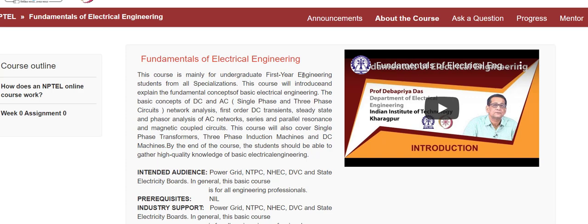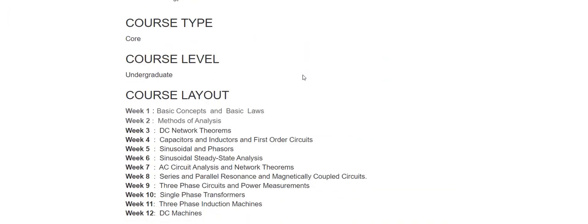Next, fundamentals of electrical engineering. This comes under network theory only. Basic concepts and basic laws, methods of analysis, DC network theorems, capacitors, inductors, first order circuits, sinusoidal phasors. If you know network theory and have already prepared, then go for the weekly assignments and the problems given by the sir in the lectures.